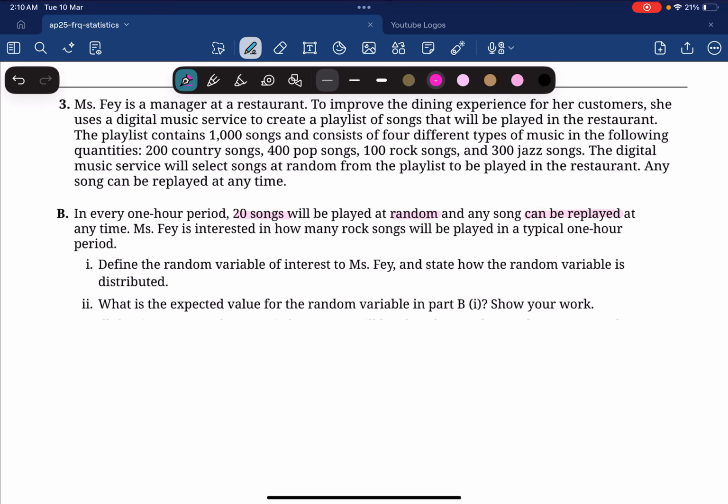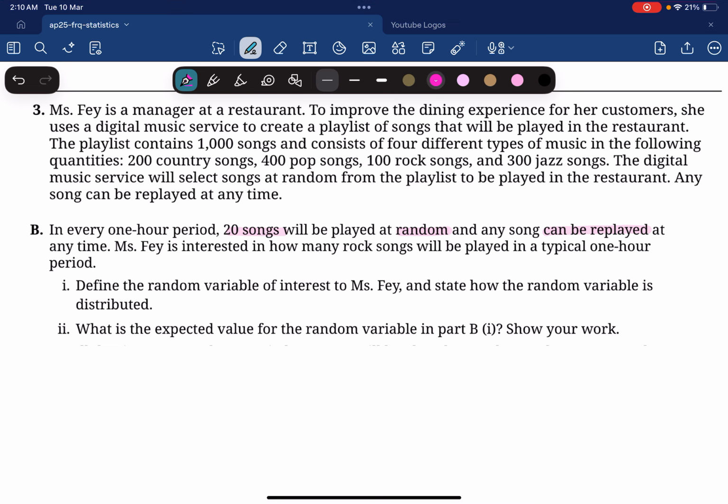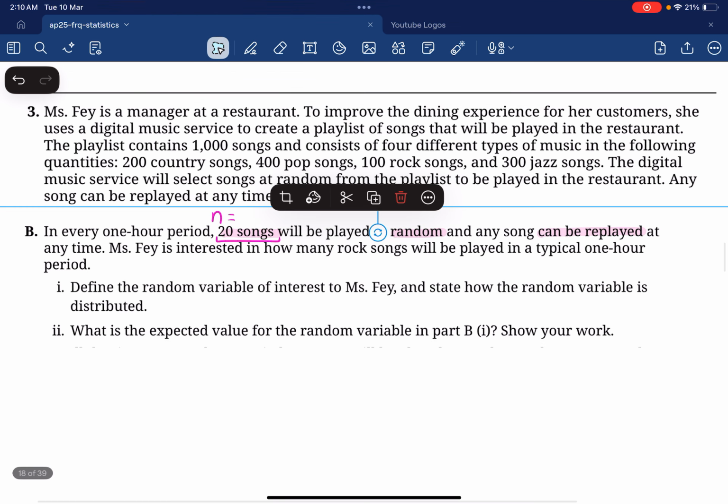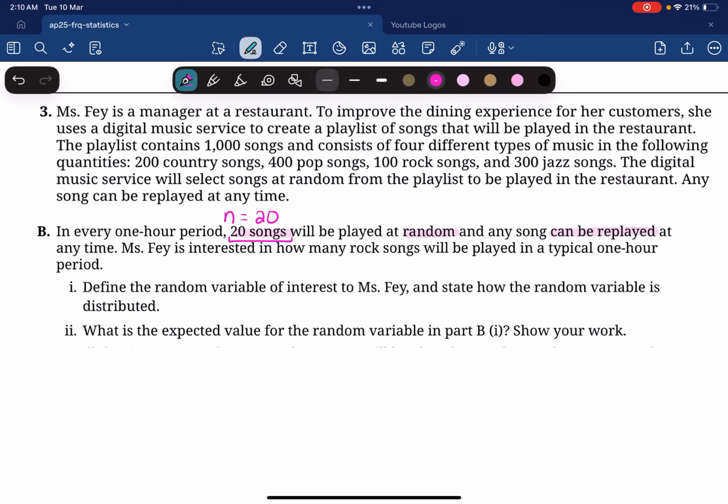So first of all, if we go step by step reading the question, reading the given, they gave us the total number of trials or total number of songs that will be played. So I'm going to say n equals 20. The songs will be played at random and can be replayed, so they are independent of one another. So the songs are going to be played randomly and independently at any time.